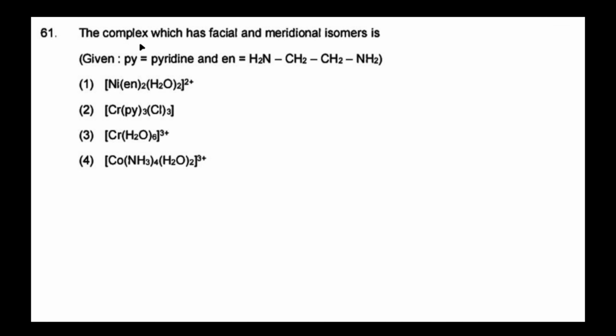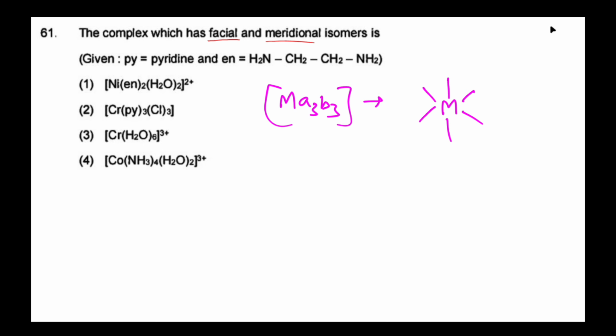The next question: the complex which has facial and meridional isomers, given with pyridine and ethylenediamine. We know very well that Ma3b3 type compounds exhibit facial and meridional type isomers. For example, A3 and B3.